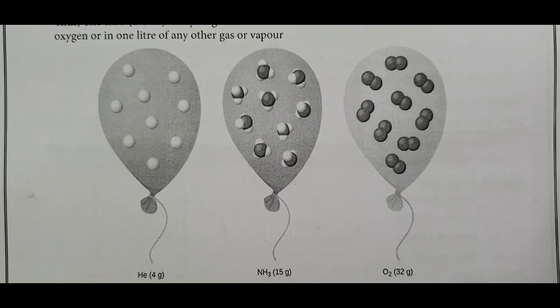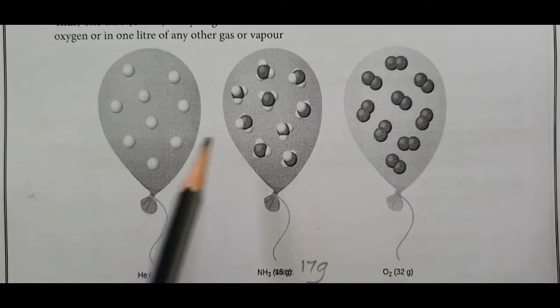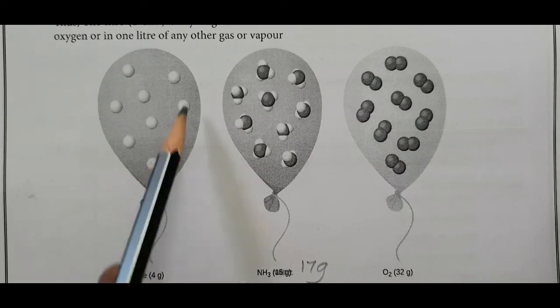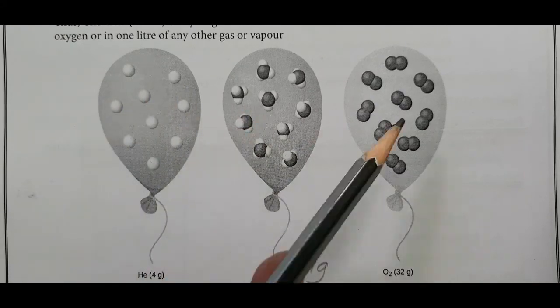1 mole of helium is 4 gram, then ammonia, molecular formula NH3: nitrogen 14, 3 hydrogen 3, 14 plus 3 equal to 17 gram, not 15 gram. O2 is 32 gram. So equal volumes of all the gases under the same conditions of temperature and pressure contain an equal number of molecules. Here when you count 1, 2, 3, 4, 5, 6, 7, 8, 9, 9, 9.